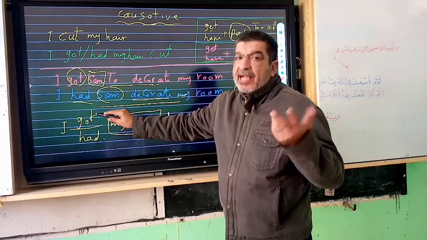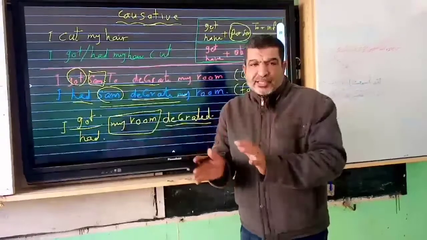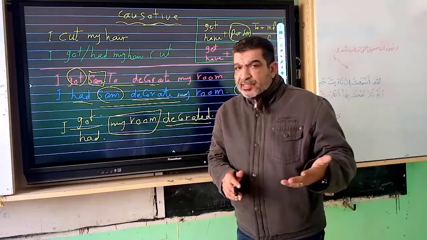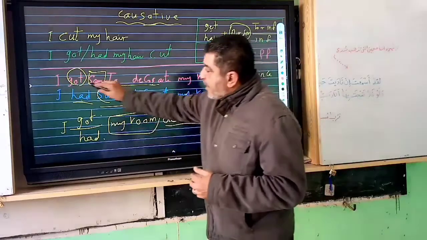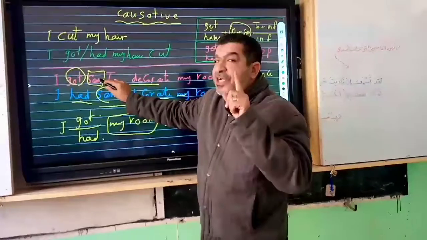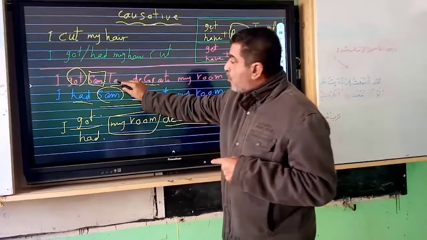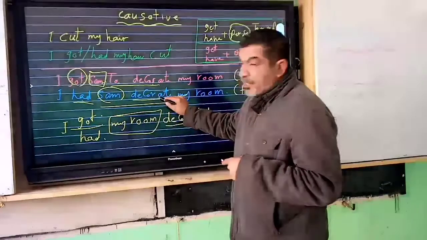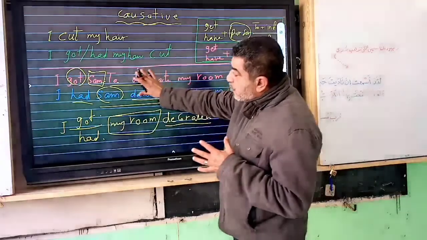By the way, the verb get and the verb have give you the form of the tense. It can be present, past, future, continuous, perfect, any tense you like. If we say get, a person is followed by to infinitive. If we say I had, followed by a person, it's infinitive without to. This is the form of the structure.